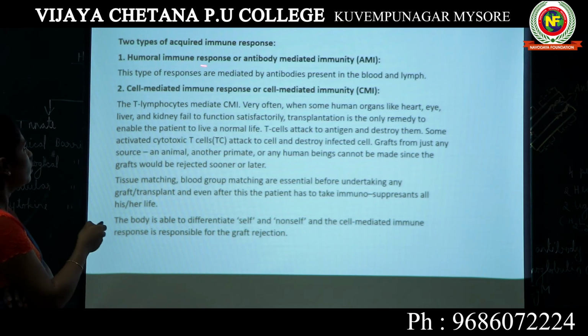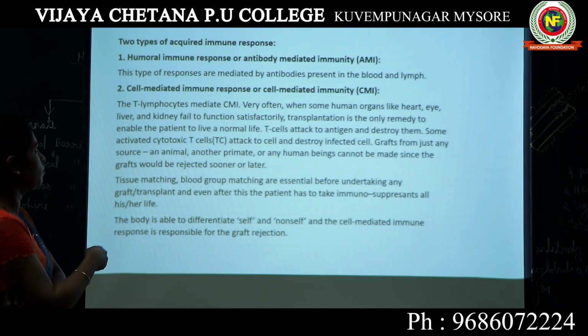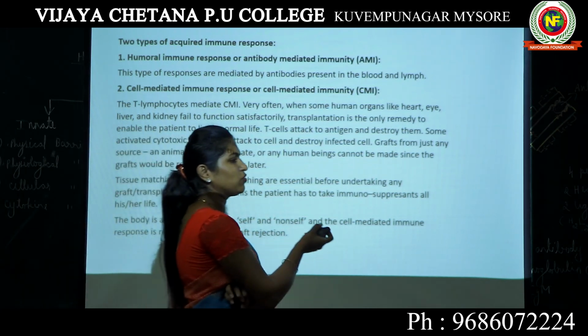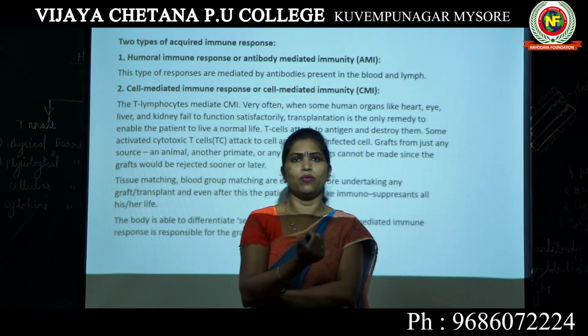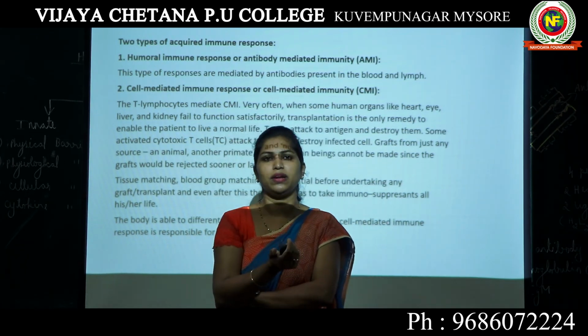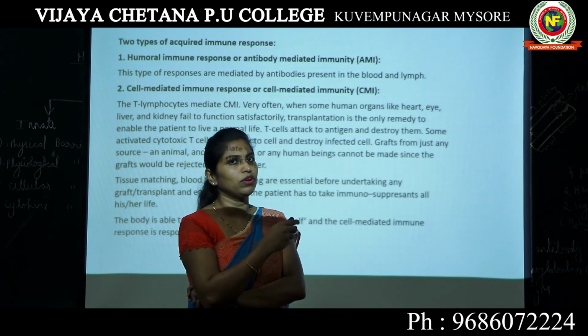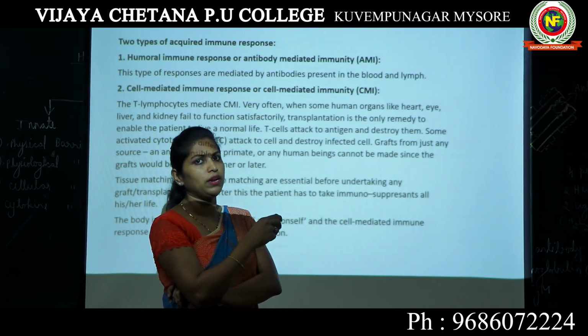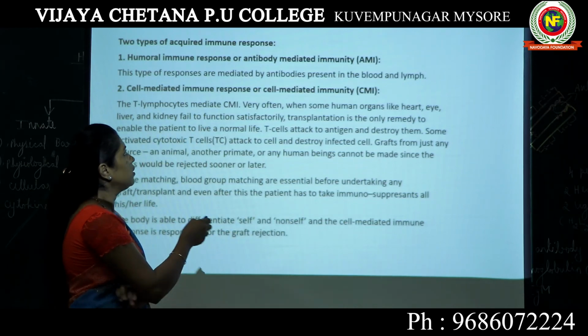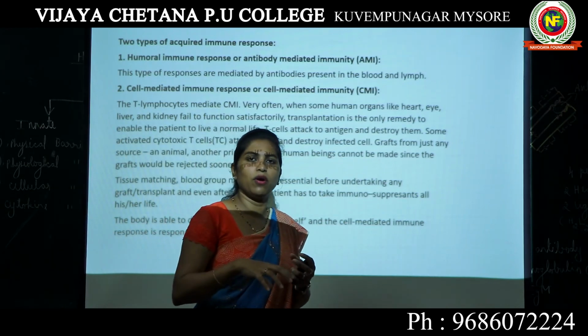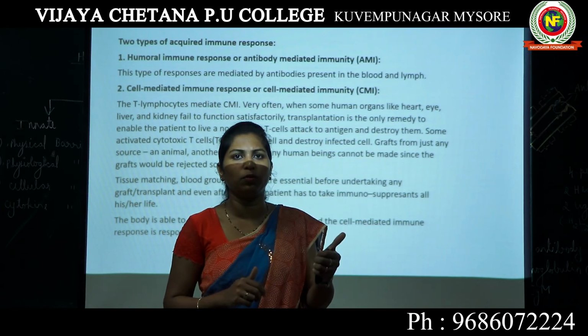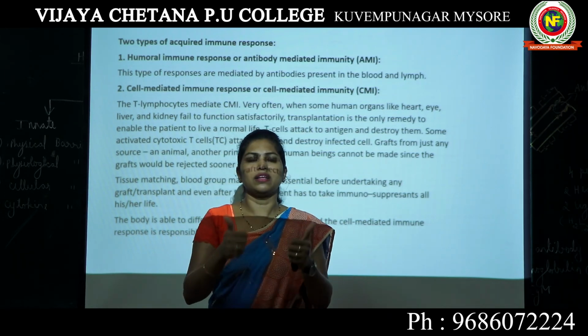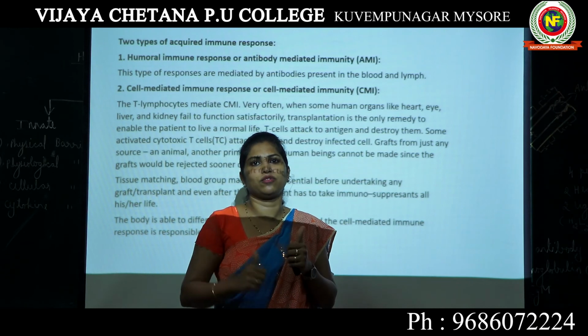So this is about two different types of acquired immune response: humoral immune response and cell-mediated immune response. Humoral immune response is nothing but antibody-mediated immunity. Here, a pathogen entering your body has two options: either to produce antibodies, or to ask the T lymphocytes to go and destroy it.